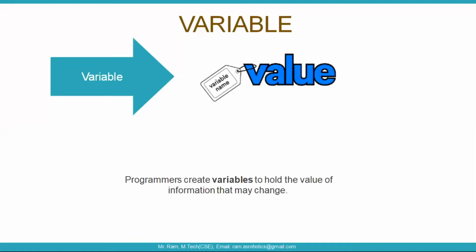If you want to fix a constant, like the pi value, pi equal to 3.14, it will never change. These are called constants.